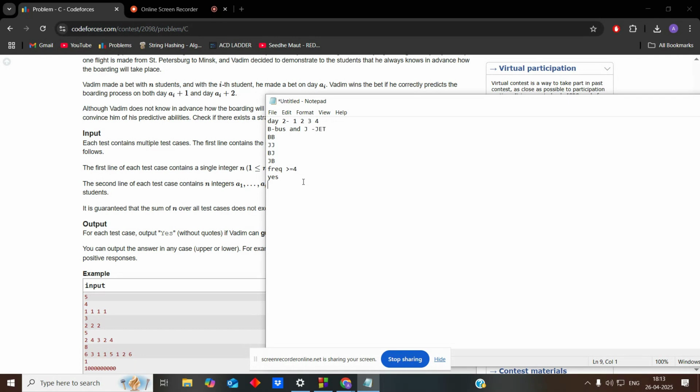So what you will do is, if there are some gaps, then we don't have to consider that, because it is of no use. We try to take two consecutive days and try to do some prediction, like whether we can do it or not. So suppose on day 3 we have 2 people, and on day 4 we have 2 people.